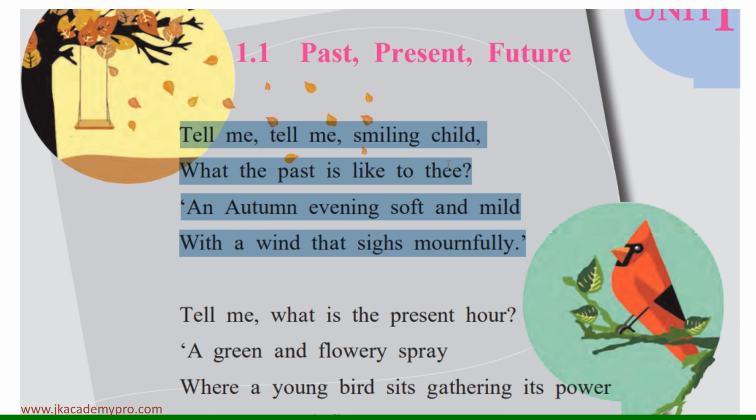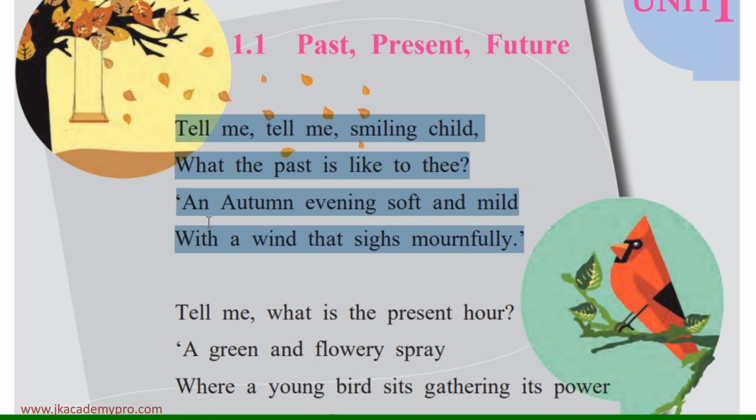Thee is an old English word which means the pronoun you. So the poet is asking the child, the smiling child, what the past was like to it. The child replies that an autumn evening, soft and mild, with a wind that sighs mournfully.